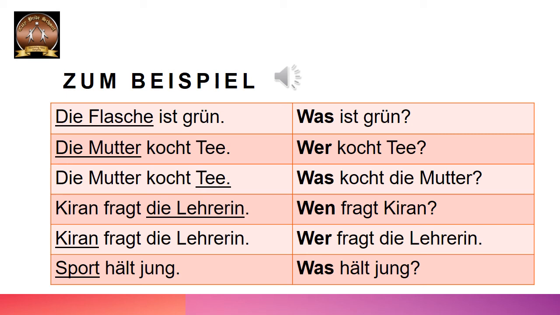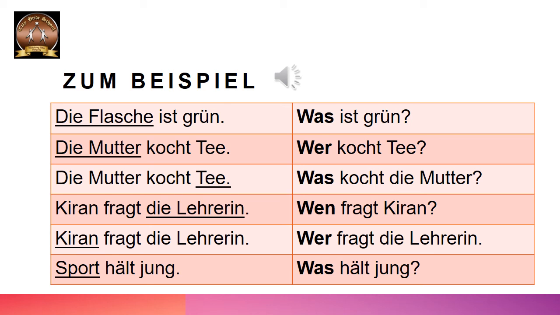Kiran fragt die Lehrerin. So now underlined part is die Lehrerin. It is a person. Now we have to think whether it is in nominative or in accusative. How to understand that? From the verb. The verb decides everything. So the verb is fragen, to ask. Who is asking? Wer fragt? Kiran. Kiran is asking. Wen fragt Kiran?